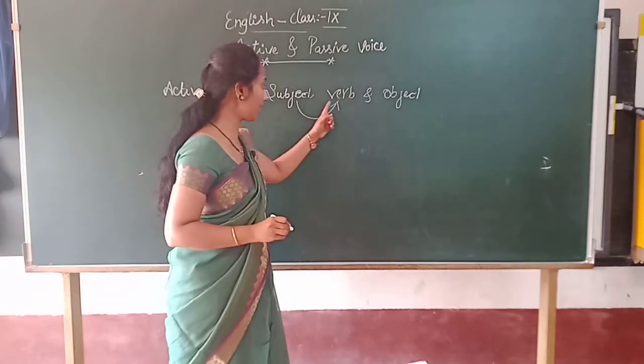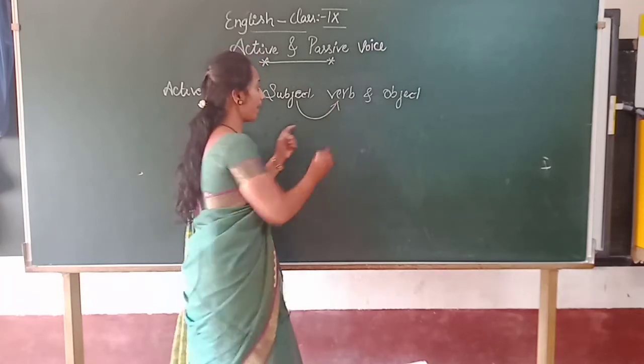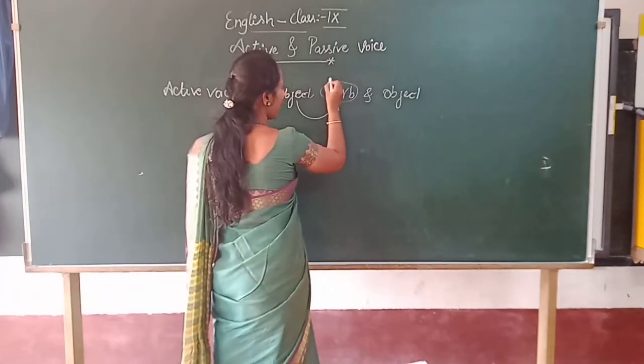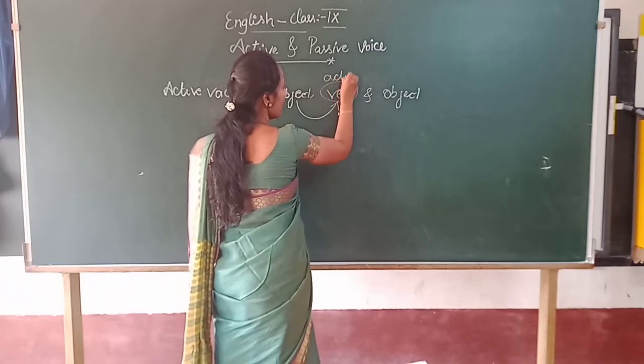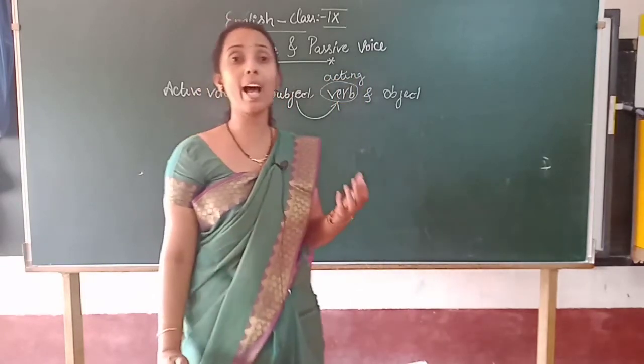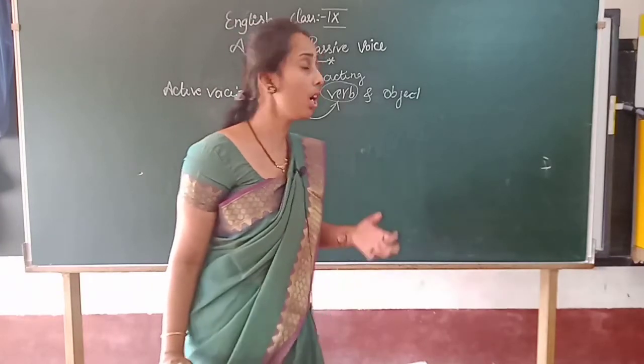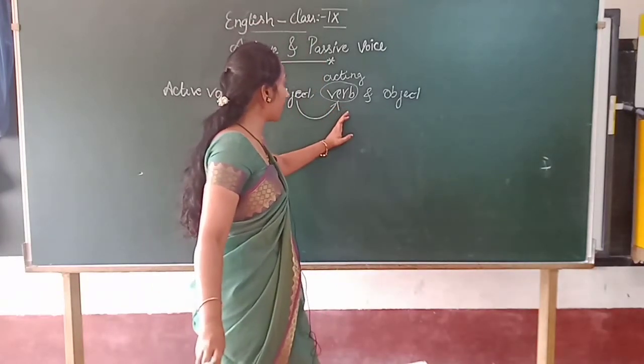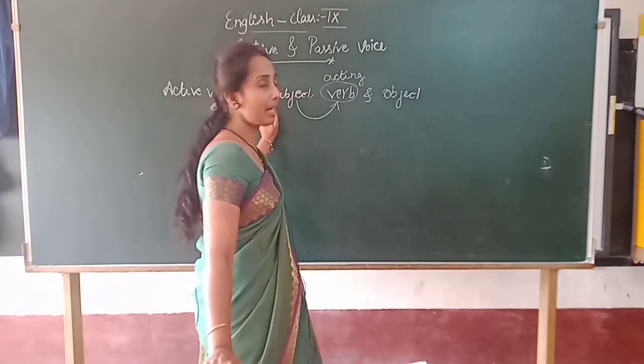Correct? The subject is acting upon the verb, where the verb is acting. Means, what do you mean by verb? Verb is the word which shows the action, right? So depending upon the verb, here the subject will be highlighted.